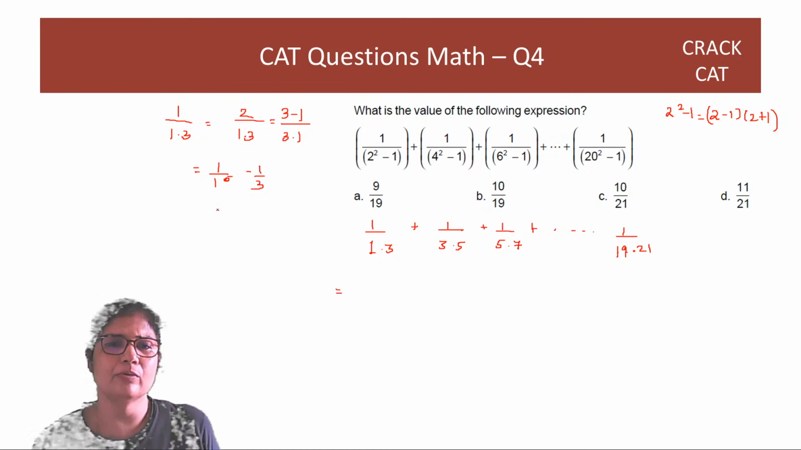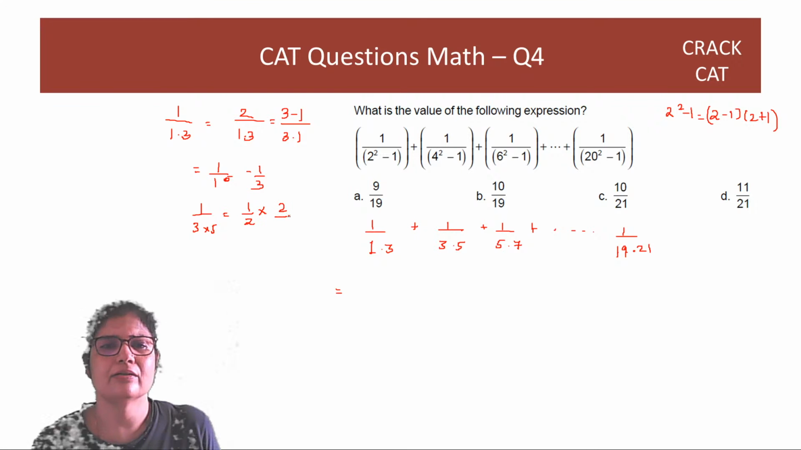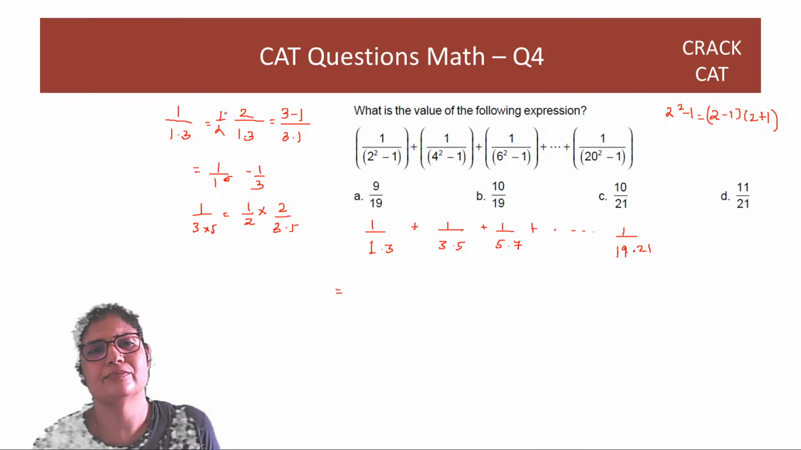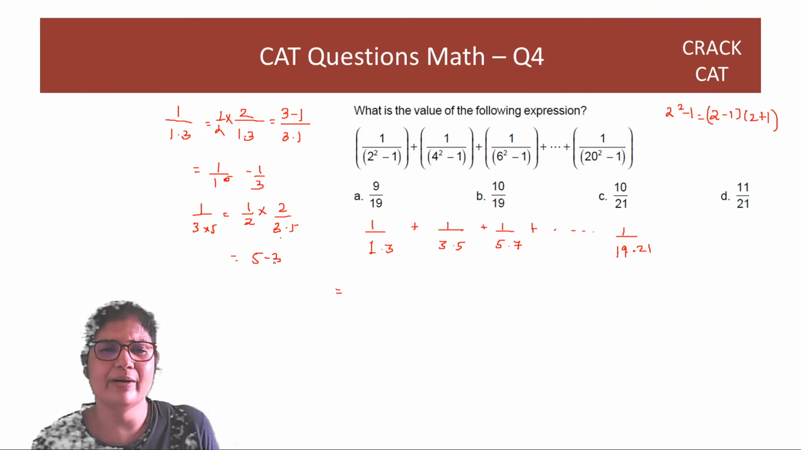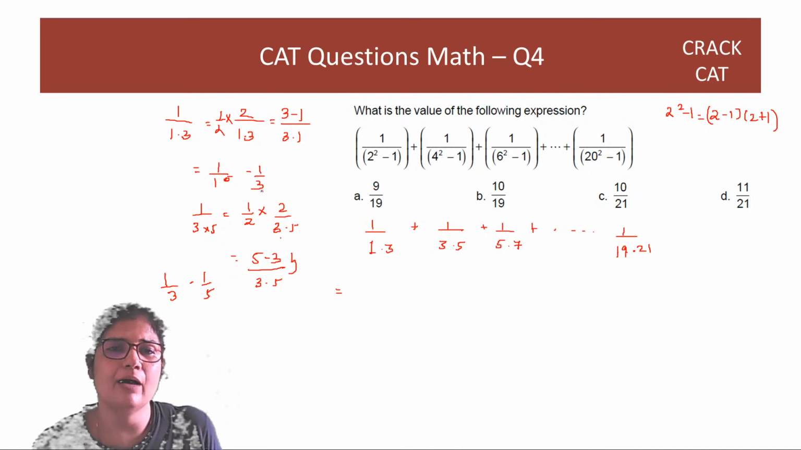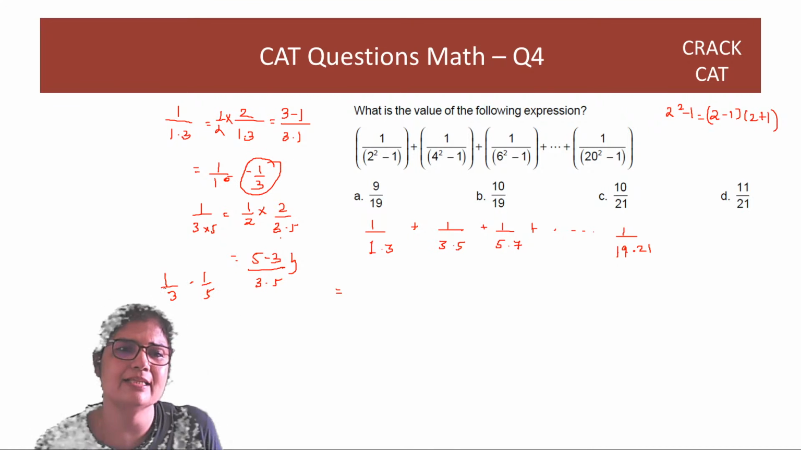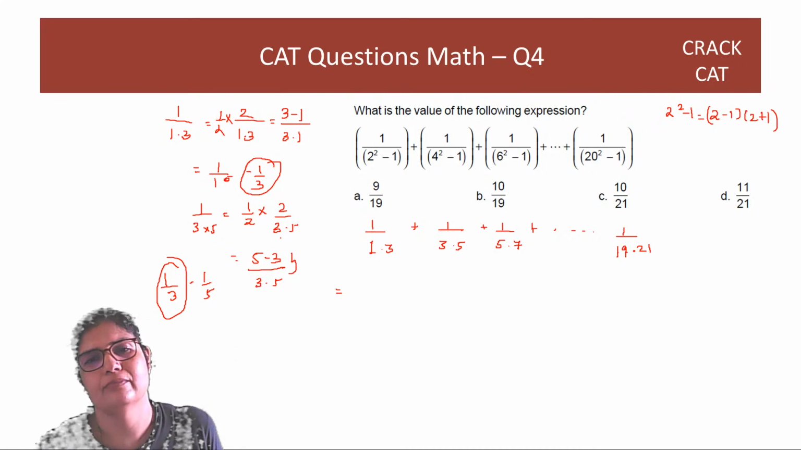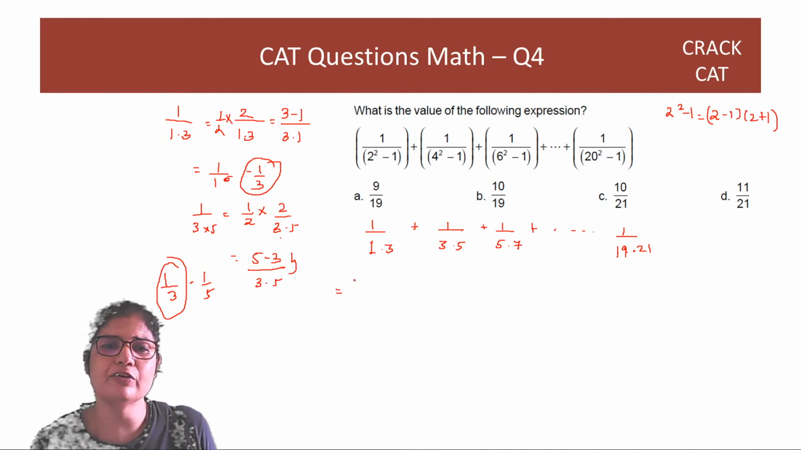So 1 over 3 into 5 can be written as half, right? I've just multiplied and divided by half. यहाँ पे भी half है. And once you get 2, you can write it as 5 minus 3 over 3 into 5. And when you break it up, you get 1 by 3 minus 1 by 5. और यहाँ पहले का जो negative 1 by 3 will cancel with the positive 1 by 3. Right? So first of all, you have to divide and multiply by 2. सब पे 2 डाल दो.